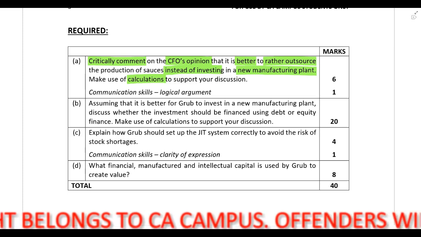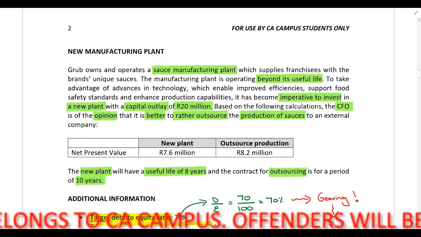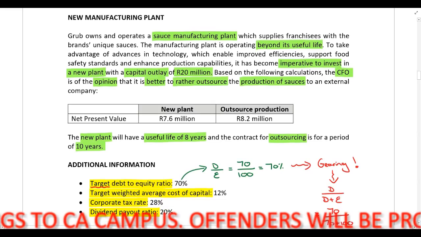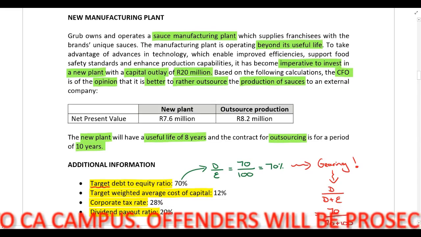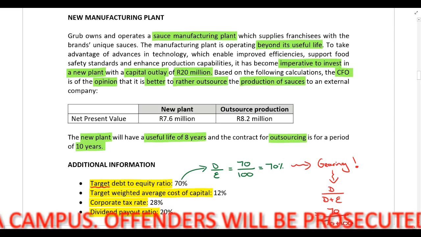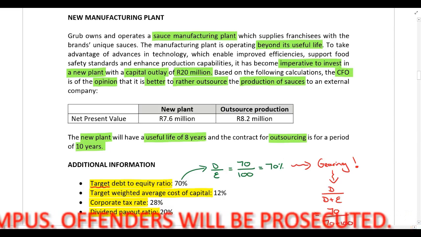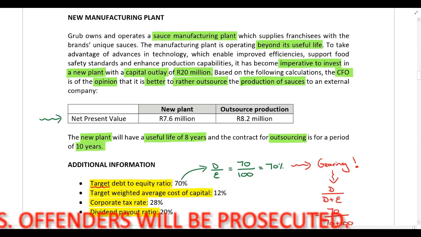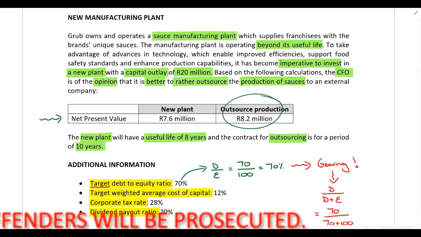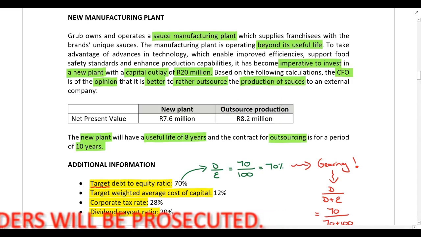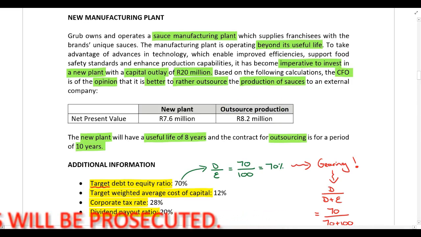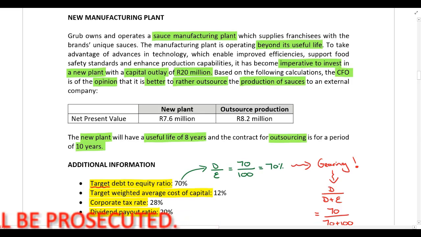All right, so if you go back to the information provided in the scenario, we did discuss this already at a high level. We said that both of these investment opportunities have a different useful life. So you can't just compare the absolute net present value and say, go for the option with the higher net present value. Instead, we need to calculate an annual equivalent, and we go for the option with the higher annual equivalent. Now, you'll see in the suggested solution as an alternative, you can also calculate replacement chains. So I have included that as an alternative in the solution for you if you prefer that calculation.